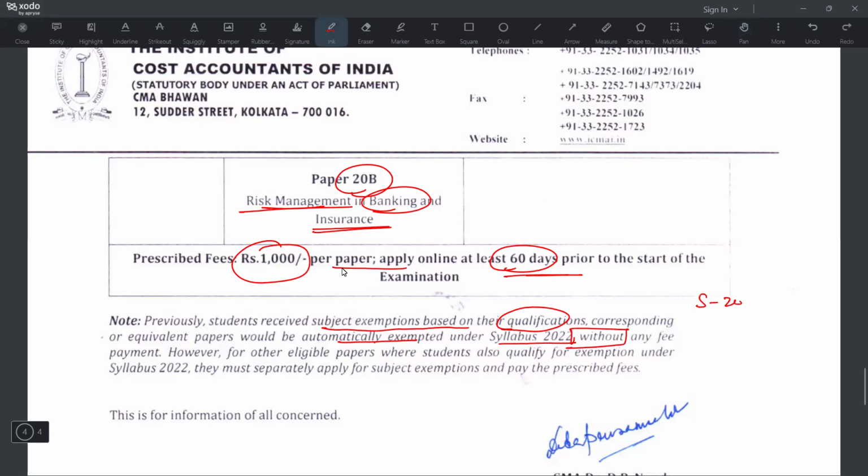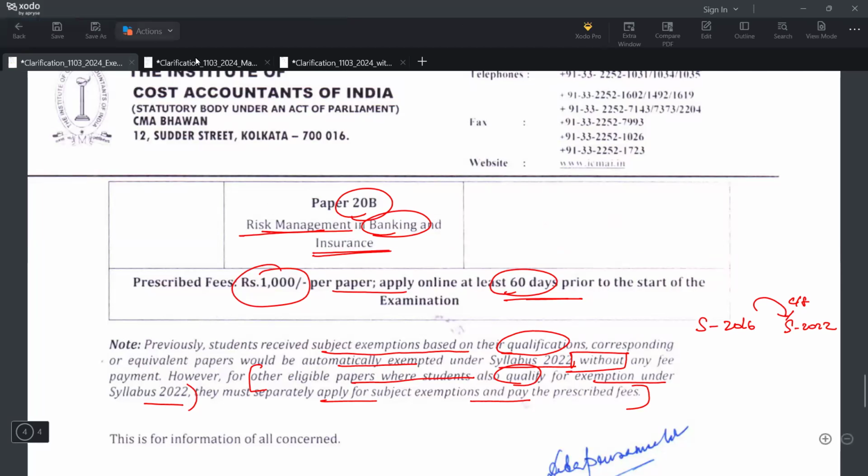It means if I got exempted under syllabus 2016 by paying the prescribed fees, then it will be carried forward to syllabus 2022 also. However, for other eligible papers where the students qualify for exemption under syllabus 22, they must separately apply for subject exemption and pay the prescribed fees. That's it, done. This is the first circular which I have discussed.